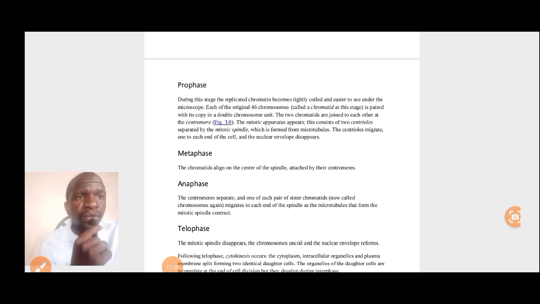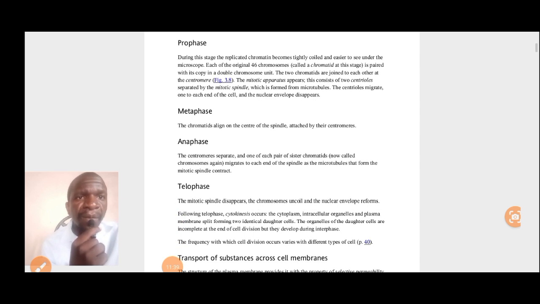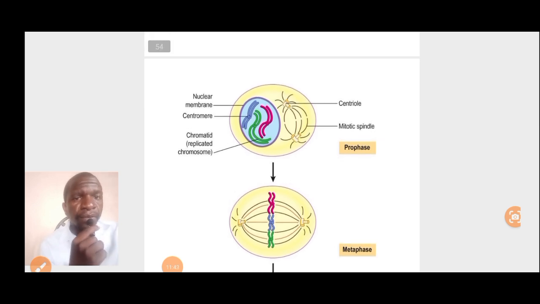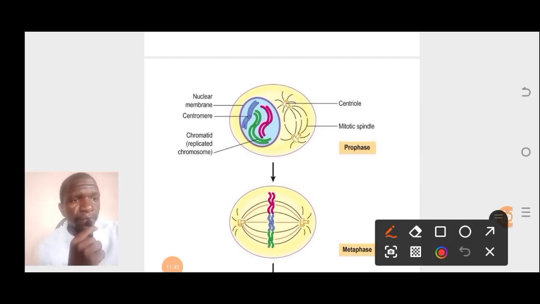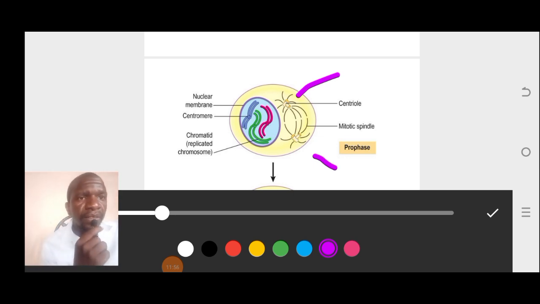The chromatids are joined to each other at the centromere, like I indicated to you. The mitotic apparatus appears. This consists of two centrioles separated by mitotic spindles. So these are the two centrioles that we have been talking about.